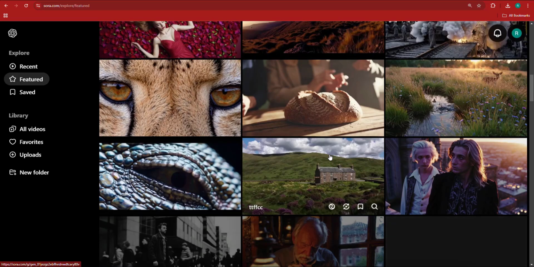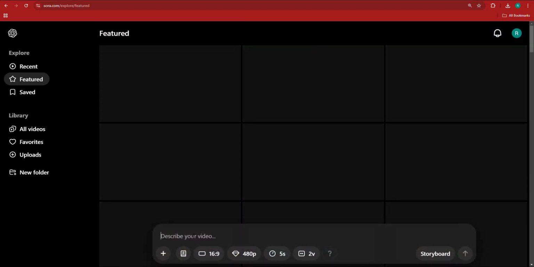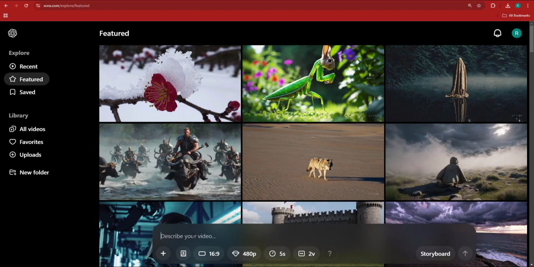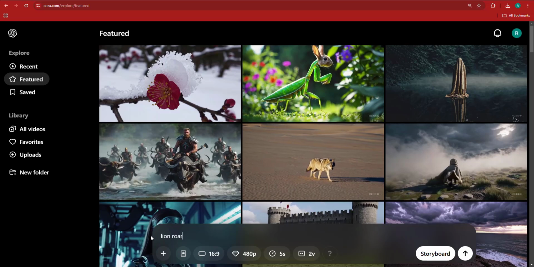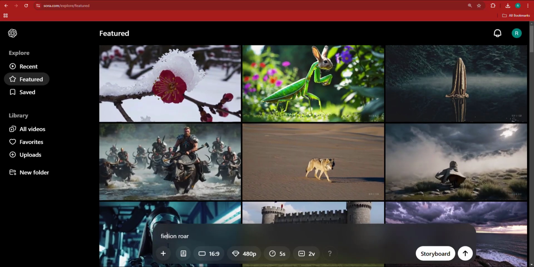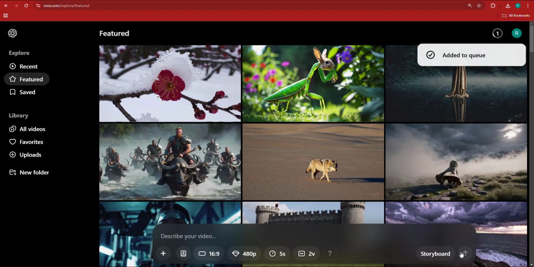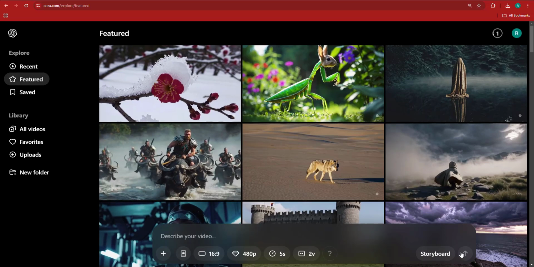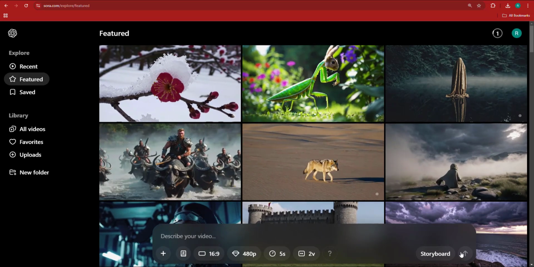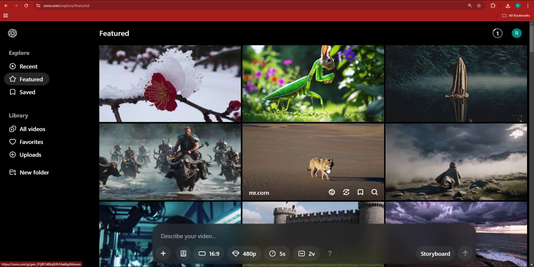Now, remember that we have not tried basic prompts. So I think we can go ahead and try a basic prompt like a lion roar, something like this, a fierce lion roar. I've tried to generate some incredibly difficult things, and so you might want to focus on stock footage. For example, here we have this, I don't know if this is a wolf or a jackal.